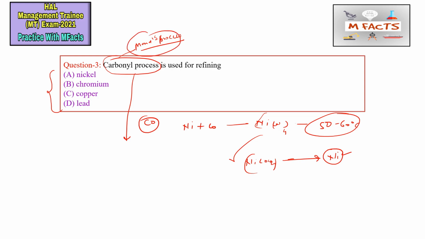Before this video, in the GATE Metallurgy Practice Series, I already told you in detail about this Mond process, so I'm not going into the depth. The carbonyl process, the Mond process, is basically used for nickel refining. So option A is correct here, and these are the basic things related to the Mond process. A is the correct answer for this question.